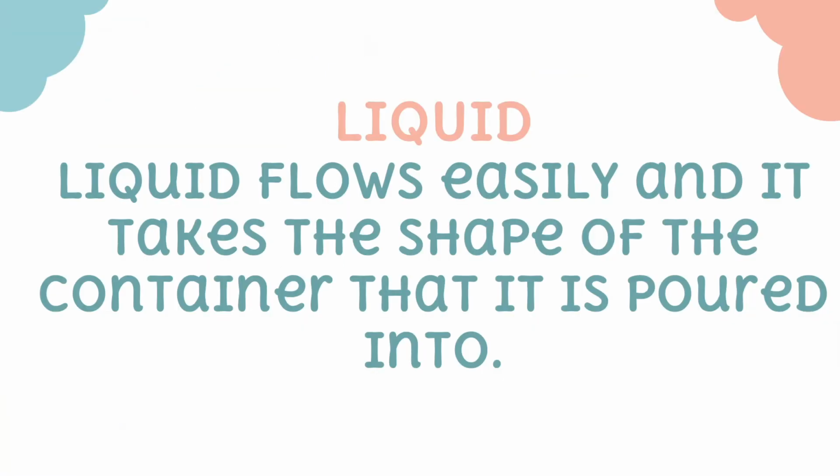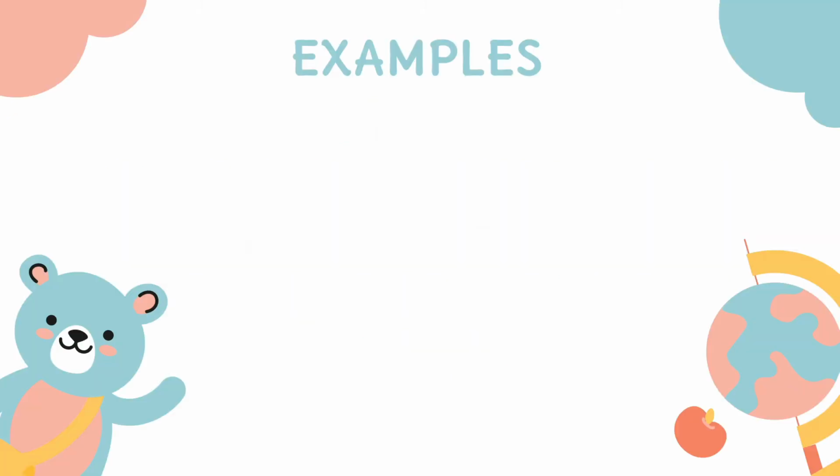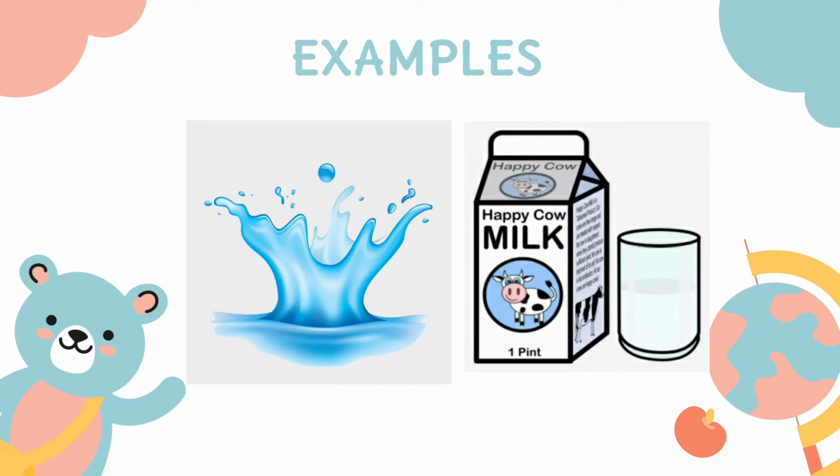Now let us have the second kind of matter, the liquid. Kids, liquid flows easily and it takes the shape of the container that it is poured into. Let's give examples. First, water, and second, milk or any liquid. When you pour the milk into the glass, the milk will take the shape of the glass, and that is one of the characteristics of liquid. When you pour the liquid into a container, it will take the shape of the container.